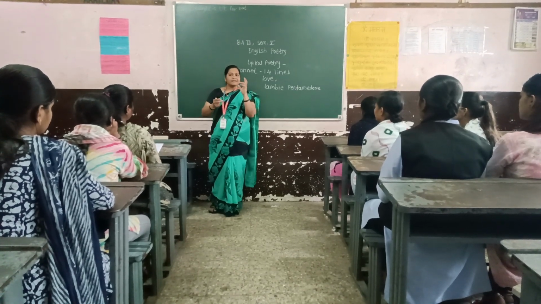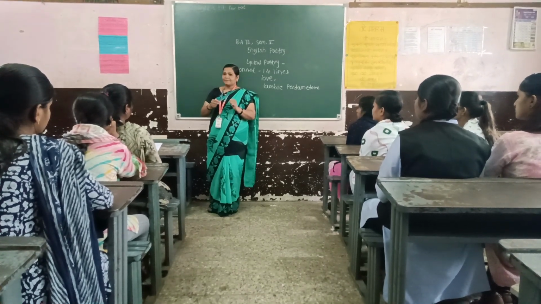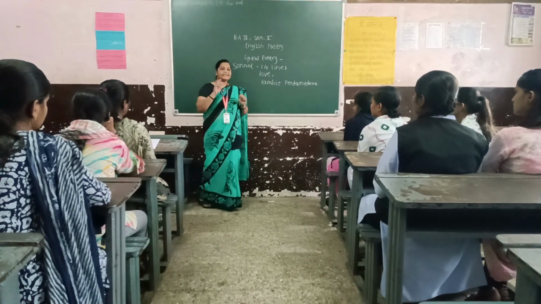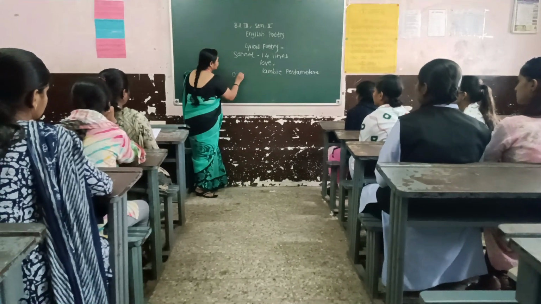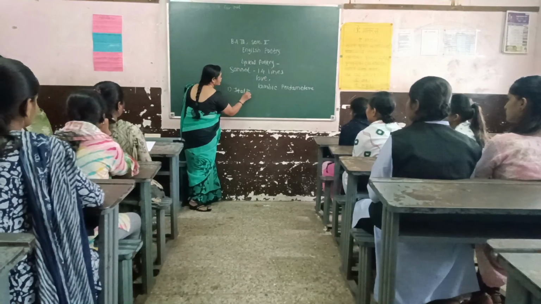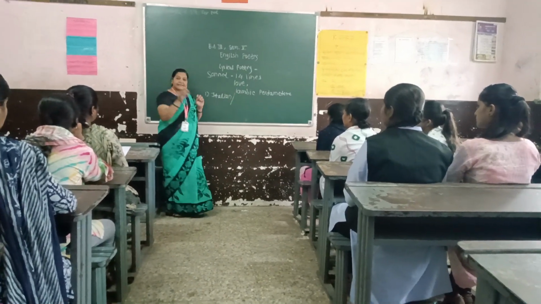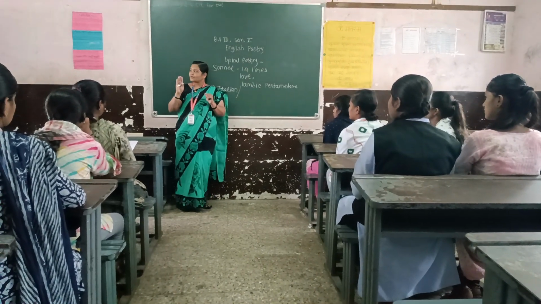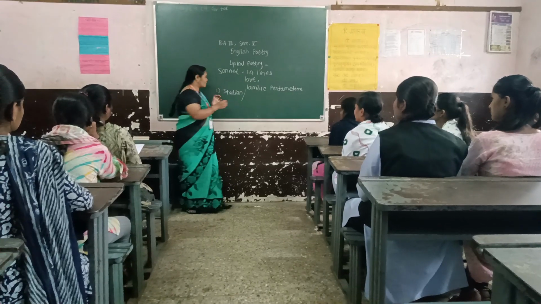The sonnet has two types. The first type of sonnet is the Italian sonnet, which is also named the Petrarchan sonnet.